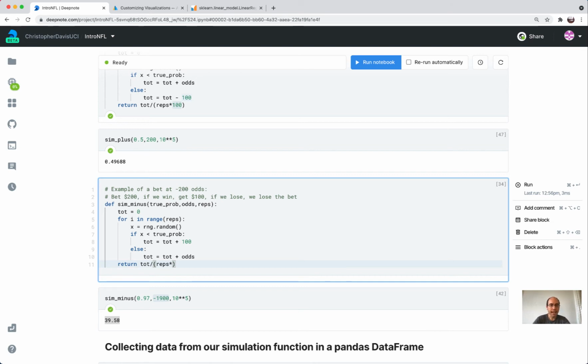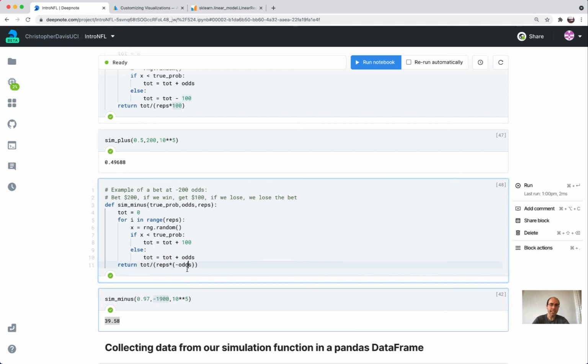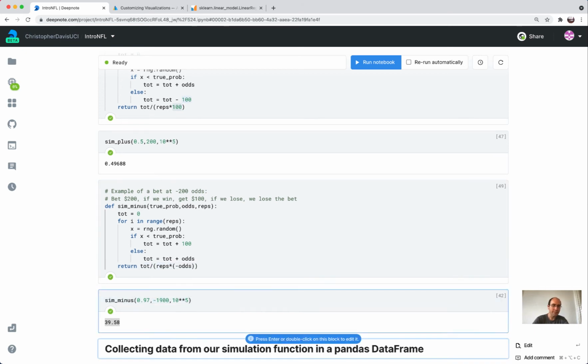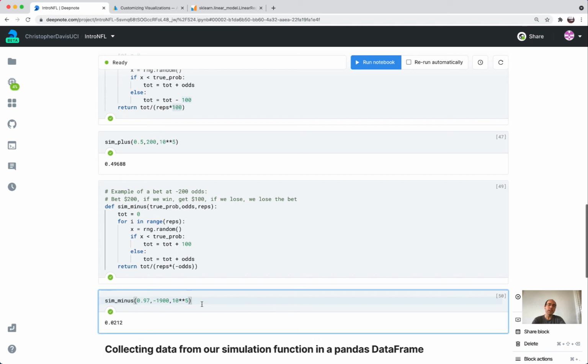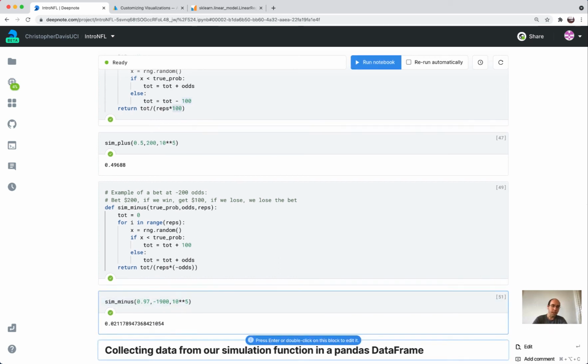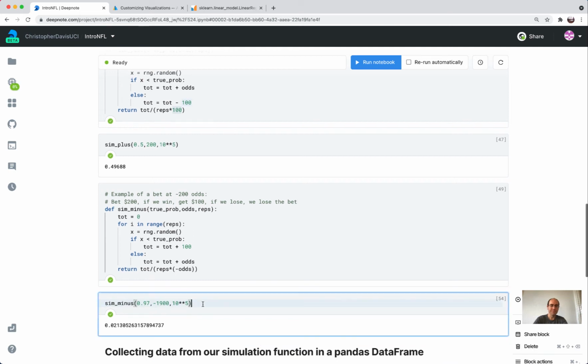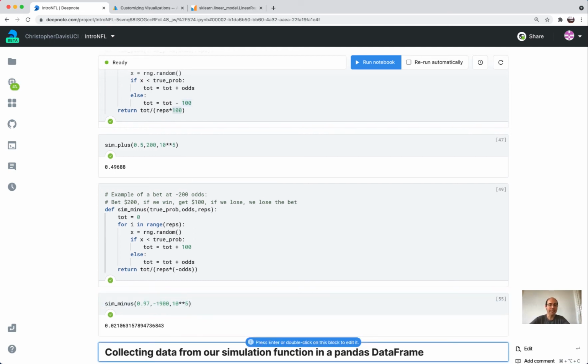Okay, instead the bet size is negative of the odds for the way I've written it here. So let's write this as negative of the odds. Okay, so for example, if the odds is minus 200, then my bet size is positive 200. Okay, and this number is going to go down a lot. Okay, so here it's a good bet. Oh, we're making about 2% return on our investment. Okay, and to me that sounds a lot more accurate.